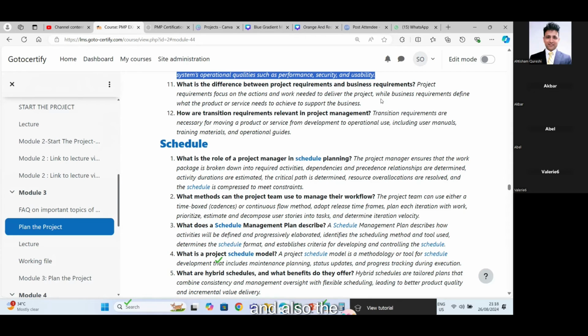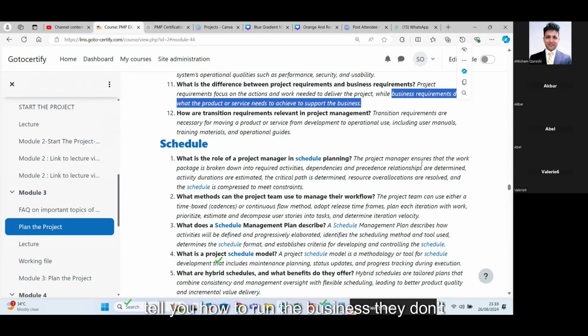And the project related work also means the development, the design work, the DevOps work, the launch work, all the work needed to make sure that the product is delivered, right? And whatever goes inside the product, like the features and the functionalities, comes from the business. Business will tell you how to run the business. They don't care how you will produce this application, which technology stack you will use, or whether you will host the application locally or on the cloud. These are not the concerns of the business.